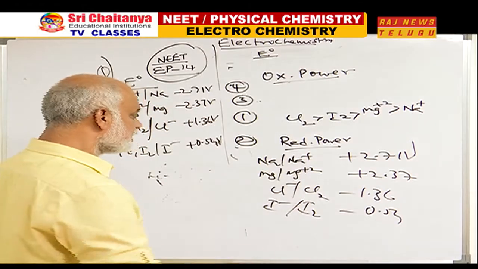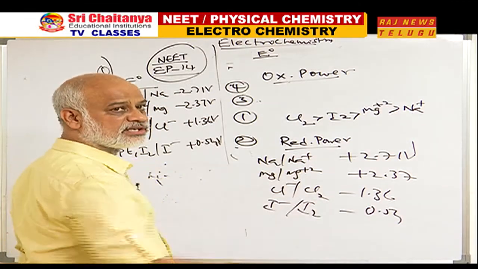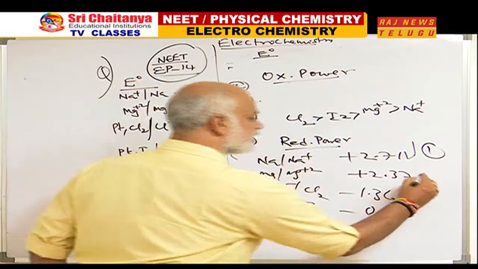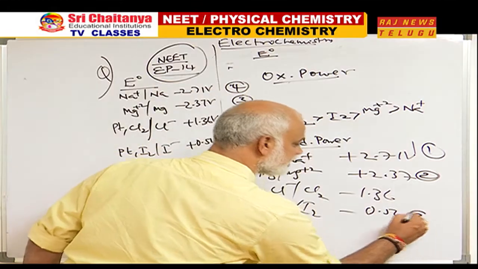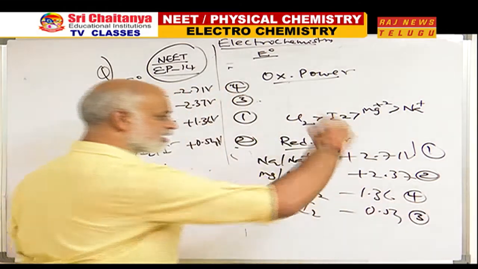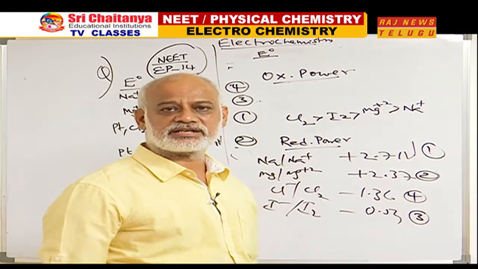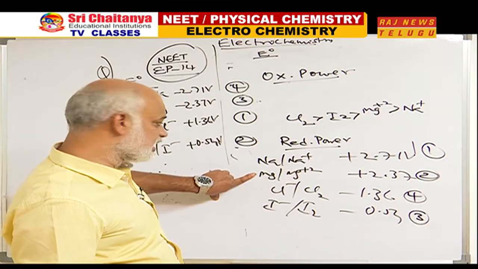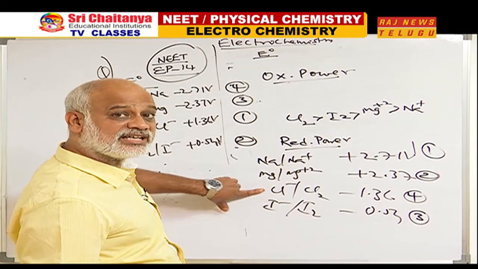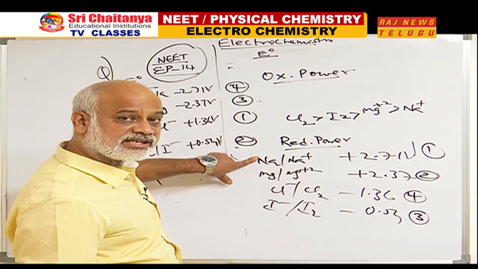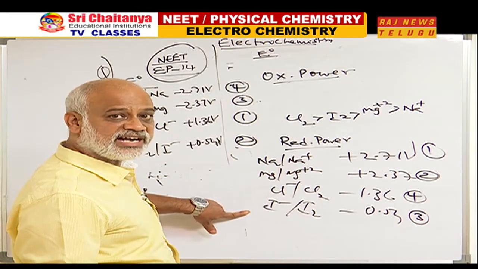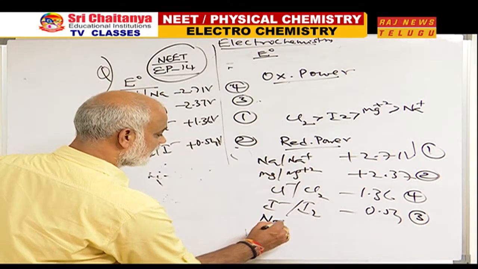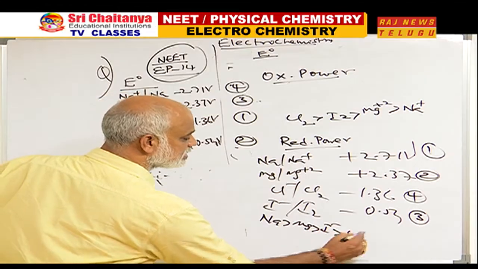Therefore, now tell me who has the greatest tendency to undergo oxidation? Number 1 rank, number 2 rank, number 3 rank, number 4 rank. So, now tell me what is the correct order of reducing power? Na greater than Mg greater than I minus greater than Cl minus. Look here: Na, Mg, I minus, Cl minus.